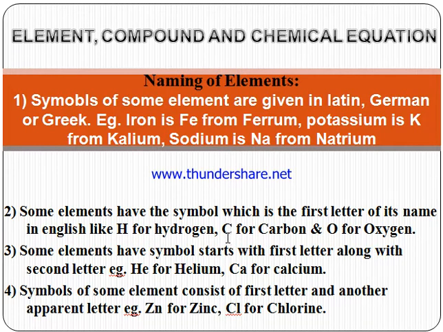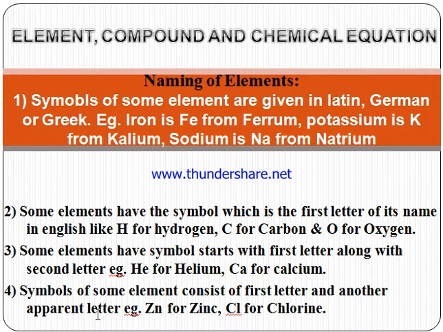For carbon, C is used. For oxygen, O is used. Some elements have symbols that start with the first letter along with the second letter, like helium, where the first 2 letters are taken, that is He. Keep in mind, the first letter of a symbol is always capital and the second letter is always small. For calcium, the symbol is Ca.